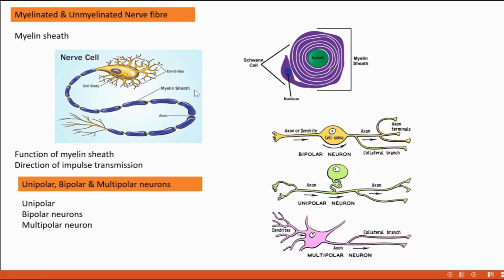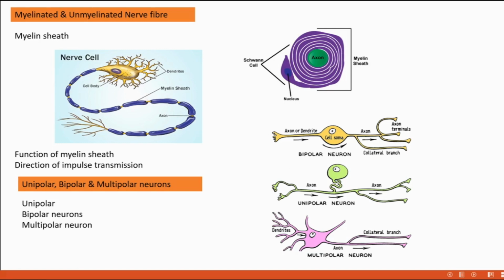These myelin sheaths are actually formed by a type of glial cell called Schwann cells. These Schwann cells wrap around the axon, and that wrapping is not continuous. There are regions along the axons without the myelin sheath. Those regions without myelin sheath are called nodes of Ranvier.